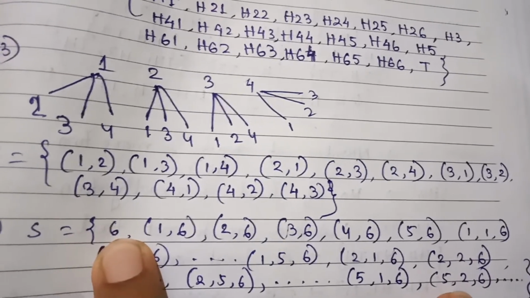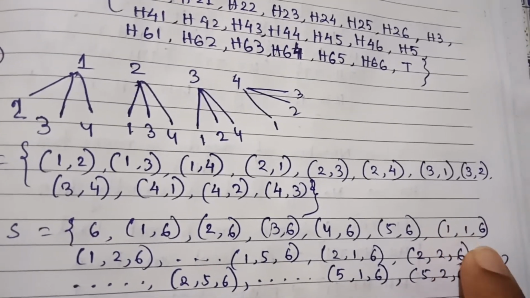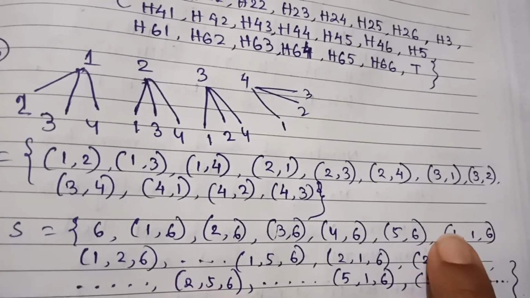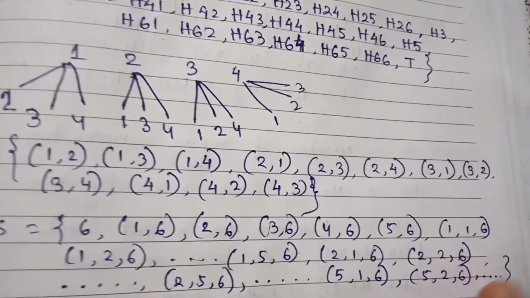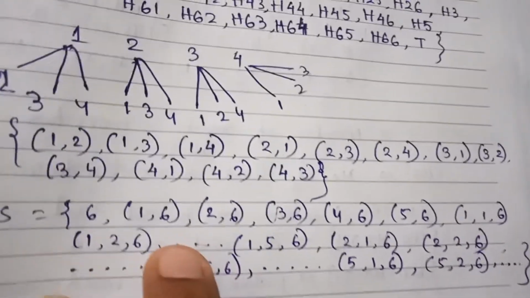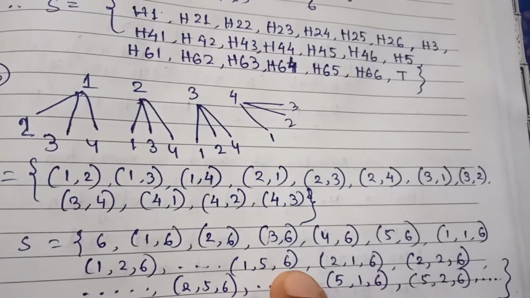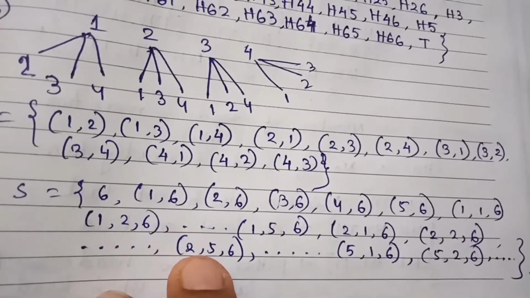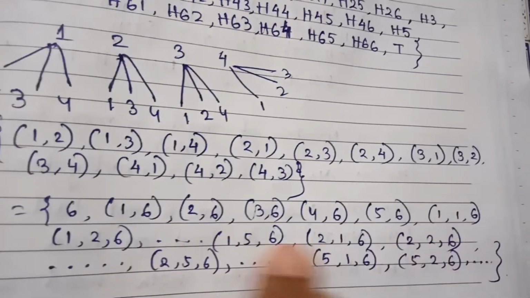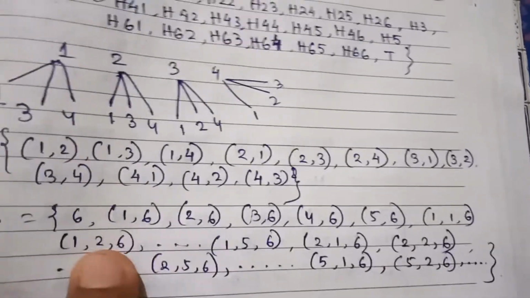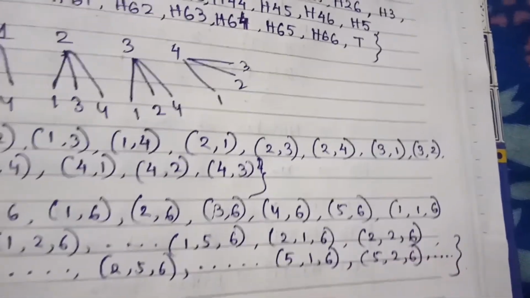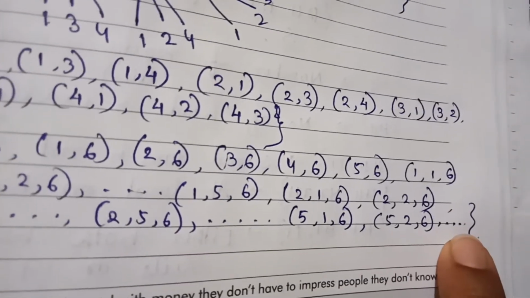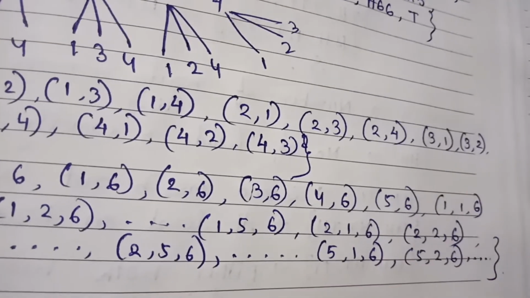Okay, like this, the first element. Then we are performing third trial and we are getting third one as 6. So the possibilities will be like this: 1, 1, 6; 1, 2, 6; 1, 3, 6, up to 1, 5, 6. Like this, 2, 1, 6, and so on up to this. And now you can get this way, and this sample space will have obviously an infinite number of points, because you don't know where it is going to be stopped.